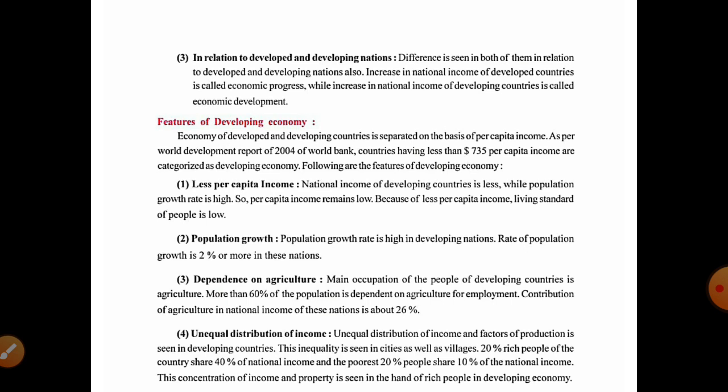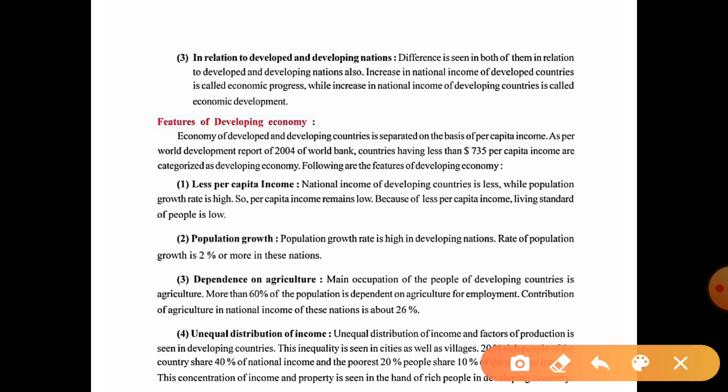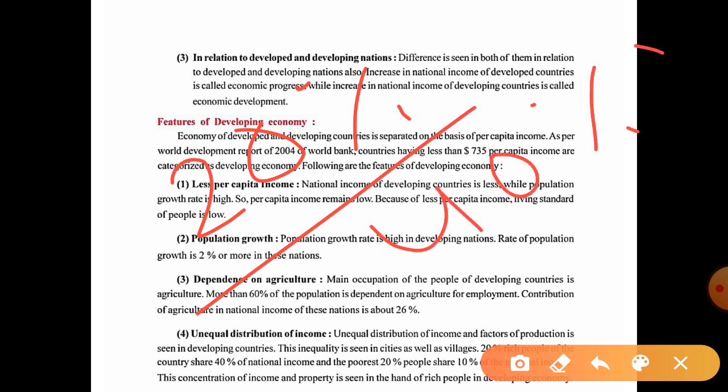The richest 20% of people in the country share 40% of national income, which means only 20% of people have 40% of the national income. And the poorest 20% of people share 10% of the national income. So here, 20% of people are sharing 40% of national income.